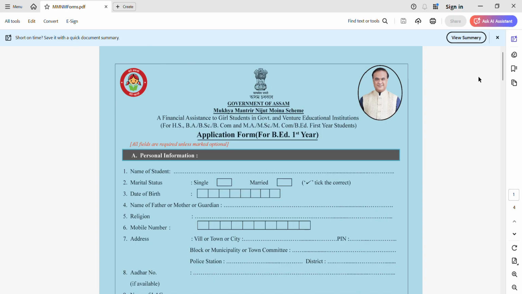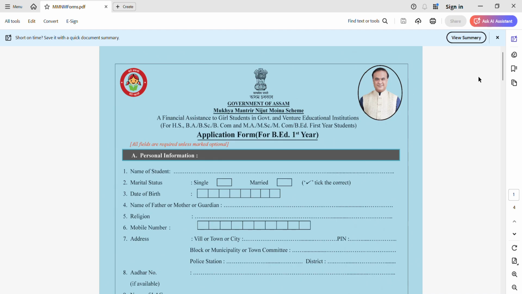Then if you look at the screen, there is an application form in front of you. So in application form, you need to download this, then take a printout and fill up all these details in a correct manner. So first of all, you need to provide your personal information, which means you have to provide your name. Write your full name in capital letters. Then select marital status, single or married. Choose anyone. Enter your date of birth.